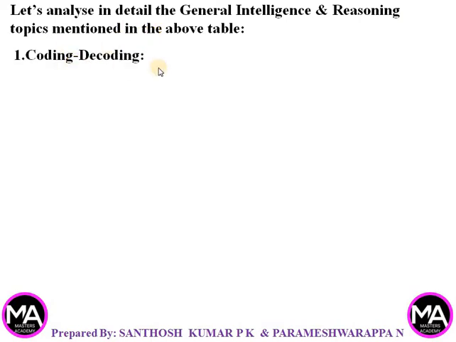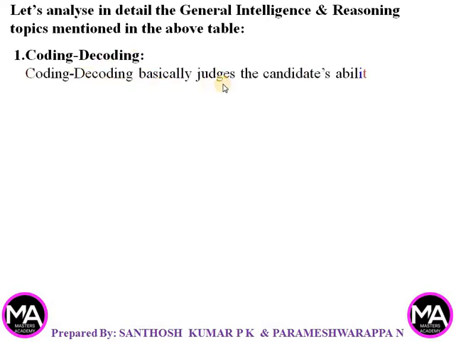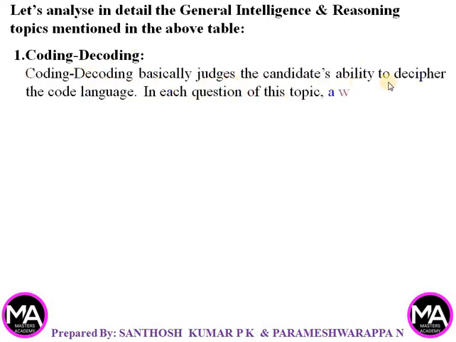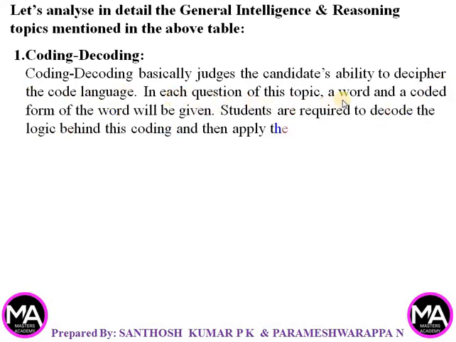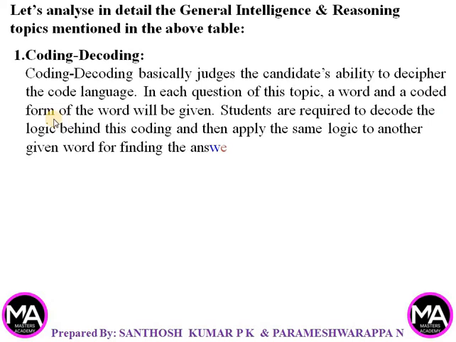First, coding and decoding. Coding and decoding basically judges the candidate's ability to decipher the code language. In each question of this topic, a word or a coded form of the word will be given. Students are required to decode the logic behind this coding and then apply the same logic to another given word for finding the answer in the form of code. Second one, arrangement.